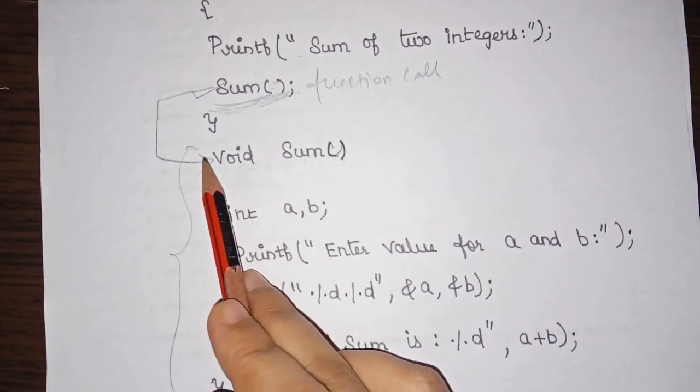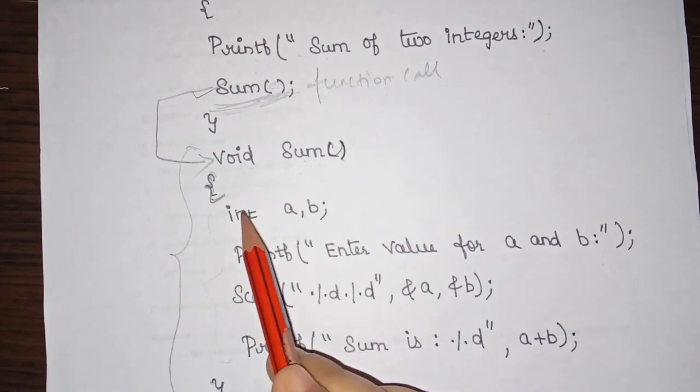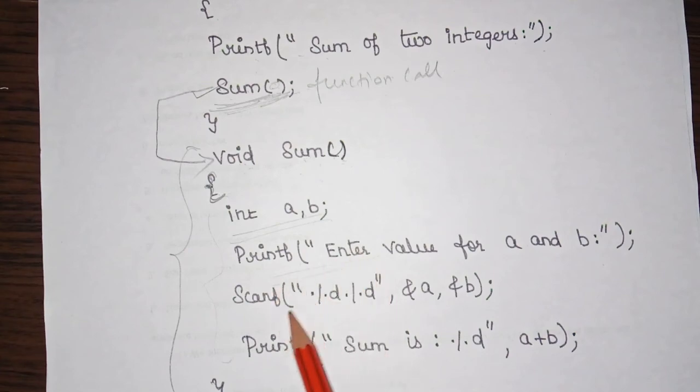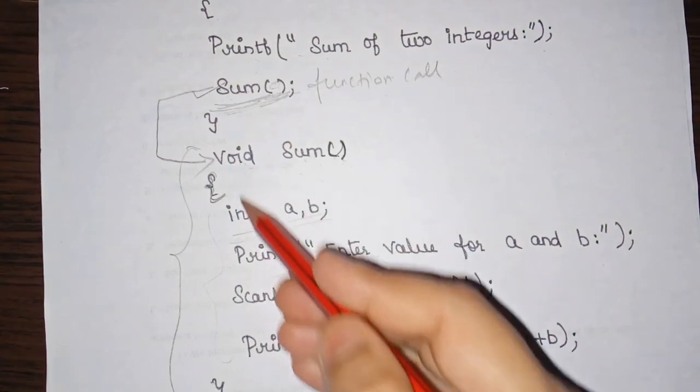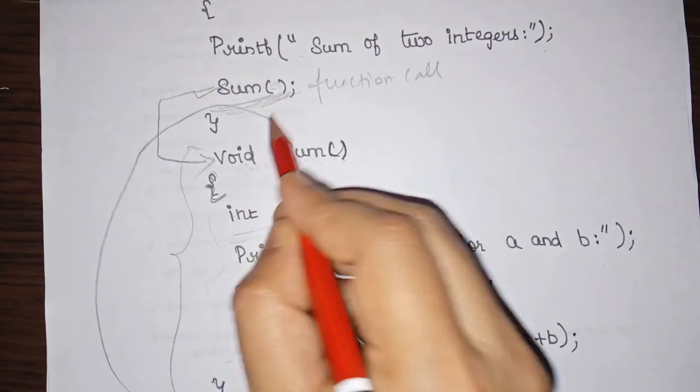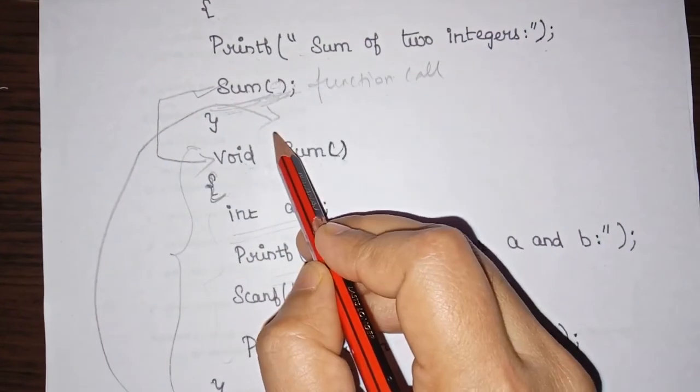Here it will enter into the block, then it will execute this statement, again this statement, then this statement. After executing every statement inside this function definition, your control will move back to the next statement after the function call.